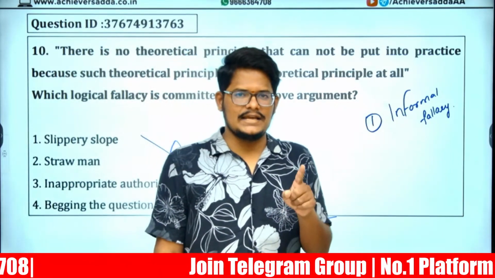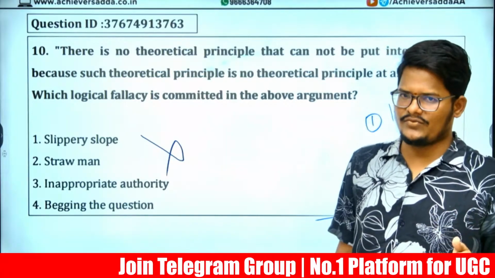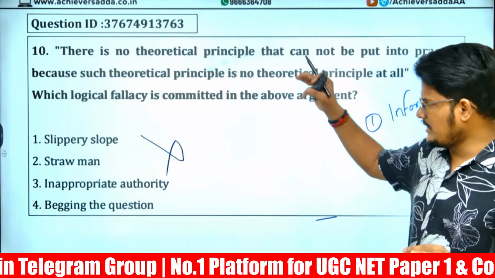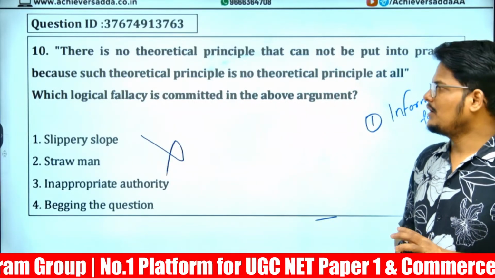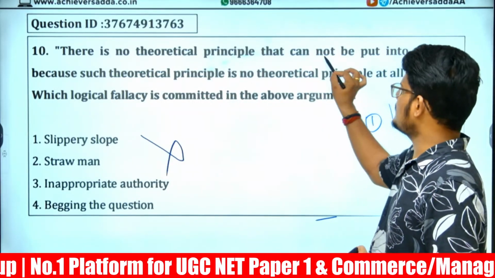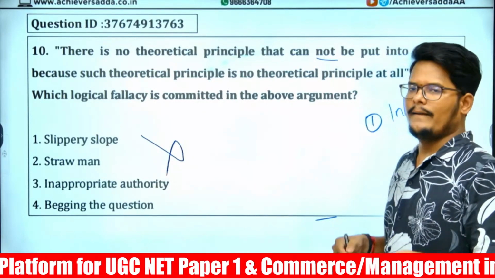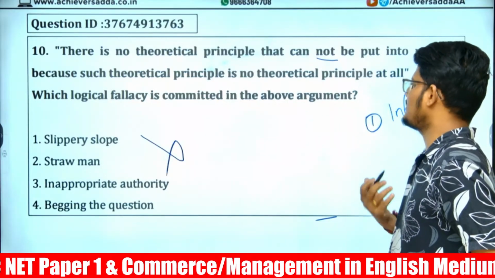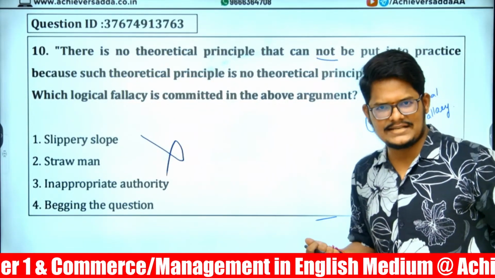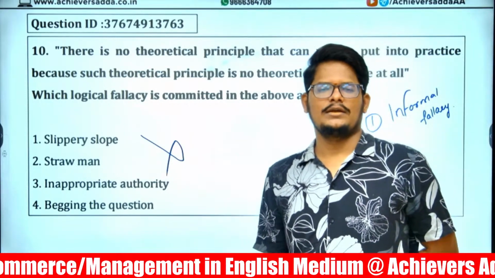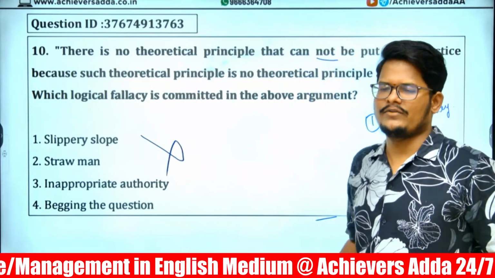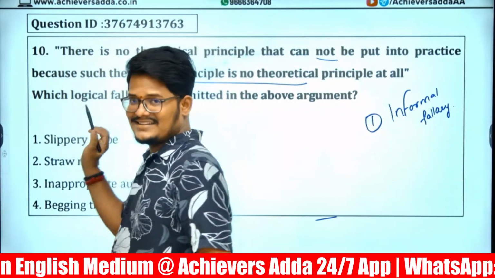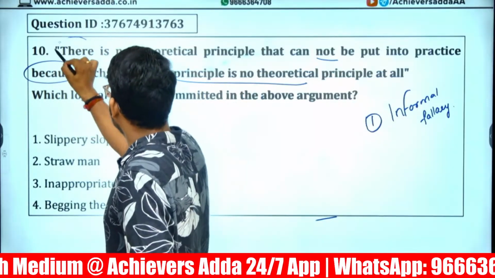When the mistake is there in the structure of the argument, we call it a formal fallacy. So informal fallacy doesn't have any structure. They can put any example to relate it to the fallacy. So here, there is no theoretical principle that cannot be put into practice, because such a theoretical principle is no theoretical principle at all. This is like we want to hit the examiner with one rod only. So when this type of example is given, here the content is not important. Whatever is written is not important.